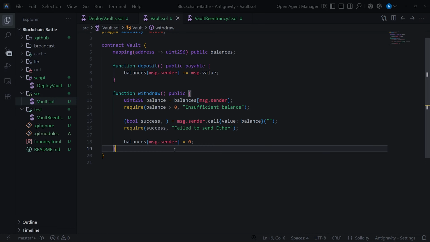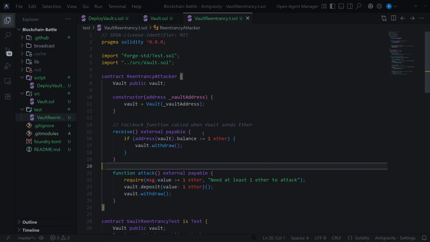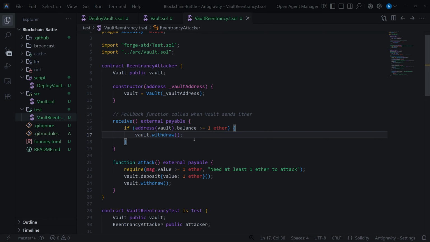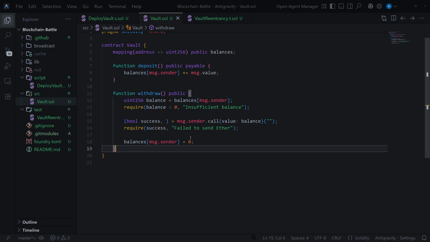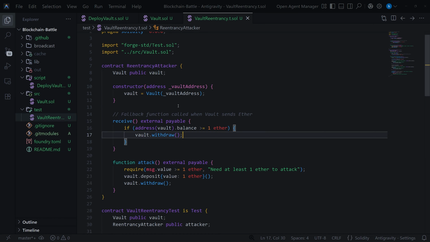So to exploit this, we wrote this reentrancy attacker contract. It has a special function called the receive function. In Solidity, this function runs automatically whenever the contract receives ether, right? So here's what's happening step by step. First, we deposit 1 ether into the vault. The vault records the attacker balance as 1 ether, right? Then we call the withdraw function right away.